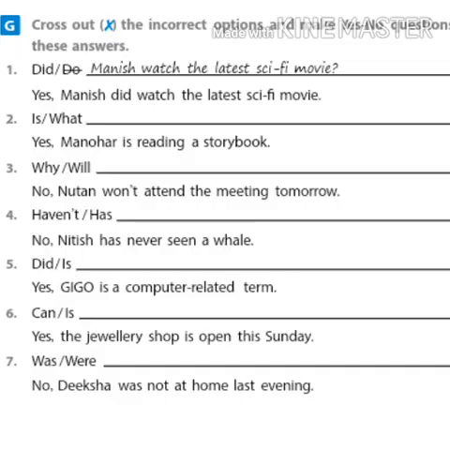Now take page number 9 in your text, exercise G. There they have given you some answers and you have to frame yes or no questions. So they have already given the question words. You have to select the correct question word and you have to cross the incorrect ones. The first one has been done for you. Look at the second one.